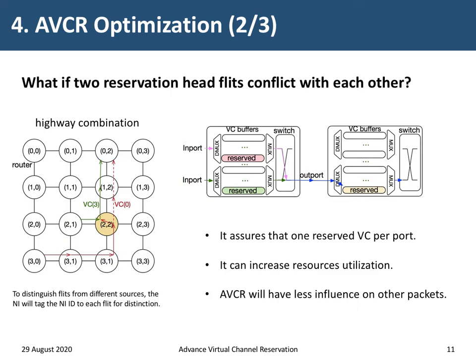They will only reserve one VC in the downstream routers, which assures one reserved VC per port. The NIID is tagged to each fleet for distinction. It can increase resource utilization and decrease the influence on the other packets.